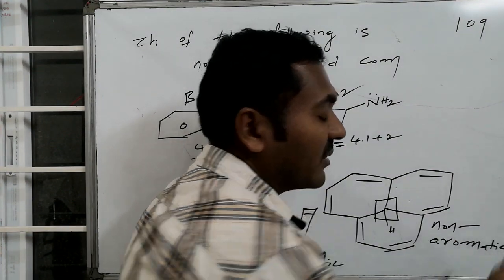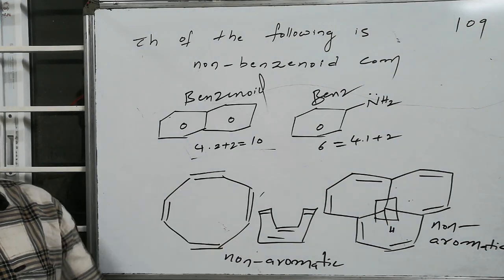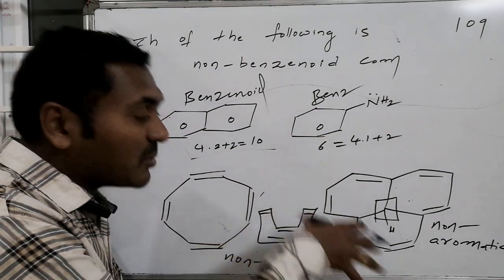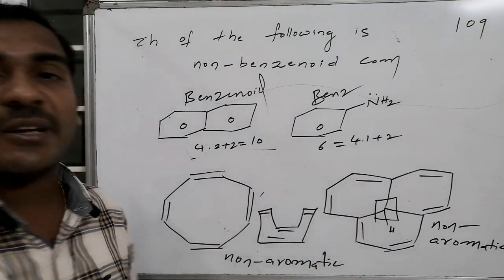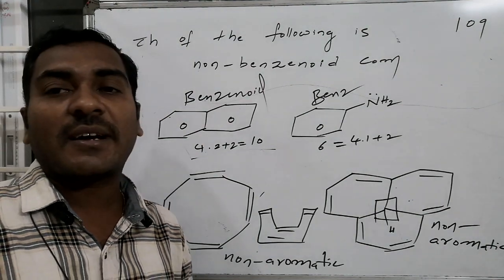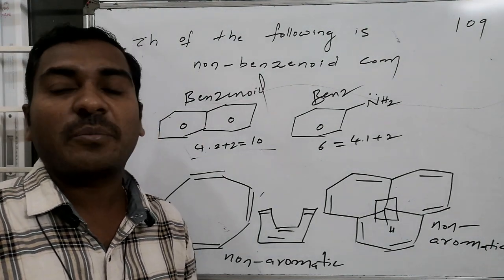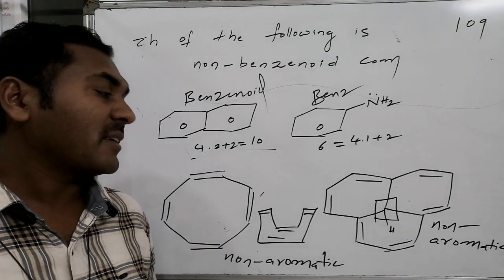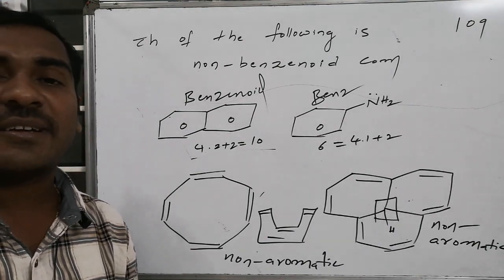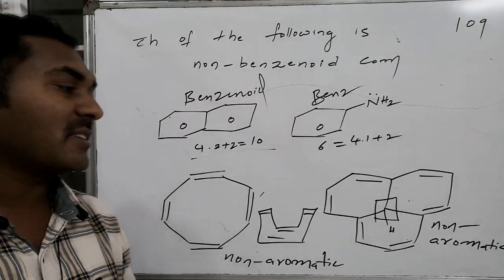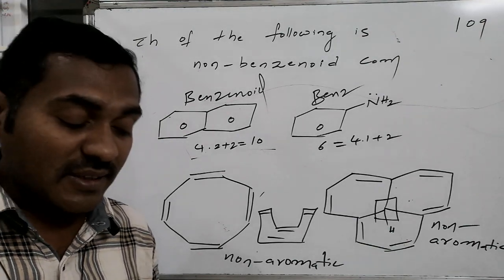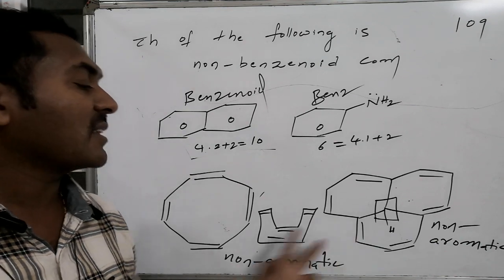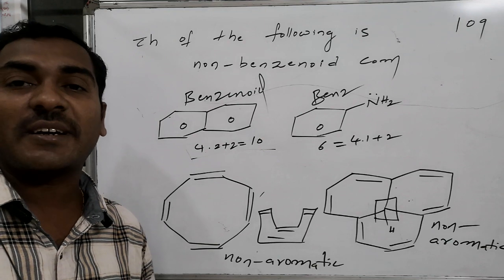Therefore, out of the given 4 options, 2 are aromatic and consist of benzene-type rings, hence these 2 are benzenoid structures. The remaining 2 are non-planar, and non-planar implies non-aromatic. Being non-aromatic, there is no question of benzenoid or non-benzenoid. Hence this option, cyclooctatetraene, and the other compound are both non-planar, non-aromatic, and not considered benzenoid structures. Hence these are the non-benzenoid compounds.